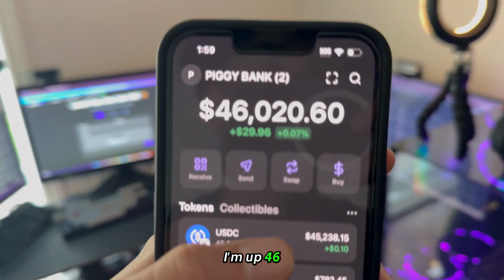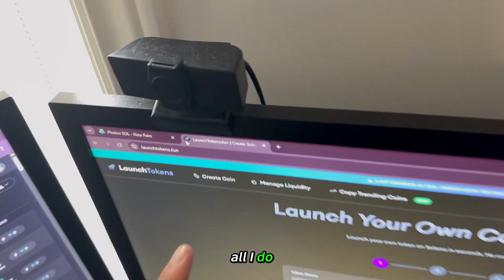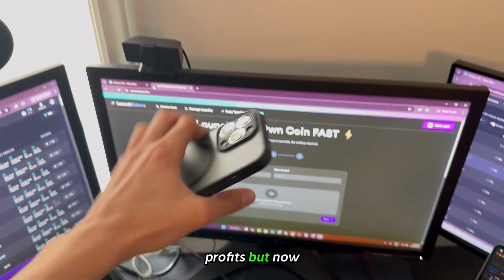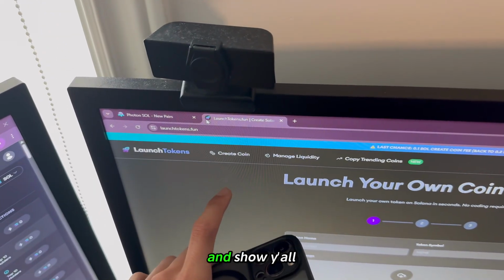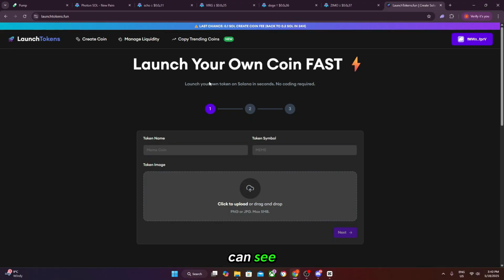Today I'm up 46 grand on the day, all by launching my own meme coins. All I do is launch coins using launchtokens.fun and I make profits. But now it's time to do a live example and show y'all exactly how to do it yourself. Right now, as you can see, I am on the PC on launchtokens.fun.